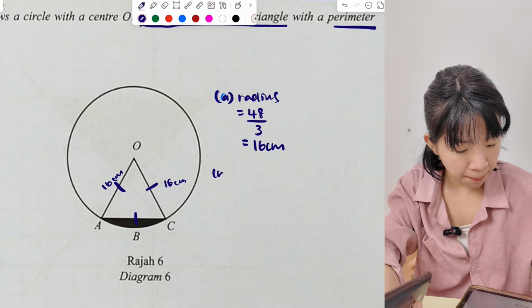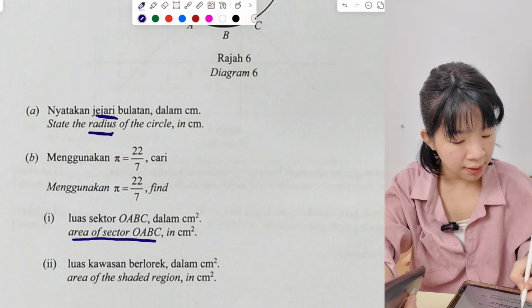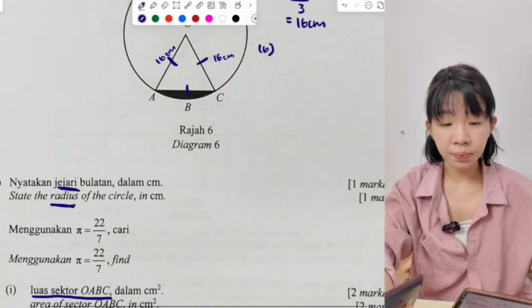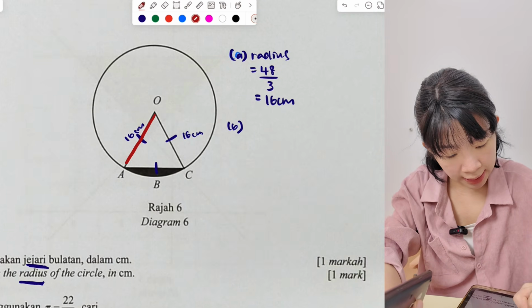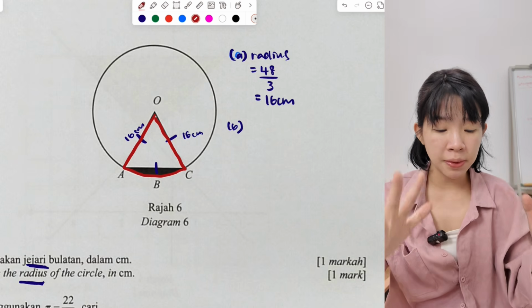Alright, so now question B. Okay, let's see what they want. Okay, question B, they say find the area of sector OABC. Luas sector OABC. Okay, OABC. So a sector is actually a pizza shape. So what formula should we use?